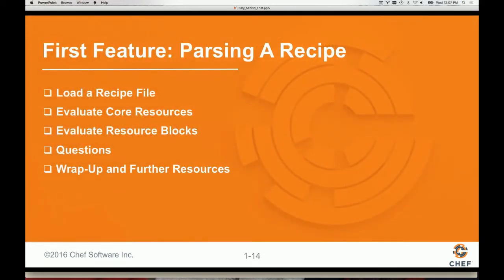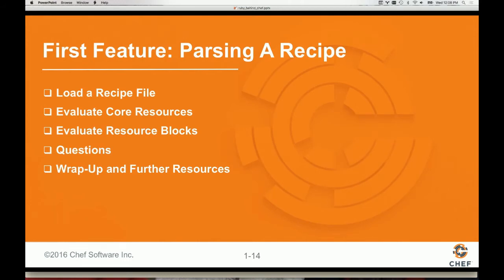Now, the first feature we want to build in T-Rex Chef is probably the most core or fundamental piece of Chef itself, which is parsing a recipe. We need to be able to parse a recipe file. So we're going to parse a recipe file, load it up, and then we want to eventually get to the other things, which is evaluating the core resources, evaluating the resource blocks, the additional details about a resource, and then, of course, we'll have time for questions and wrap-up. I think that's about what we're going to be able to accomplish in the time that we have here today with each other. And we're just going to do this from scratch.